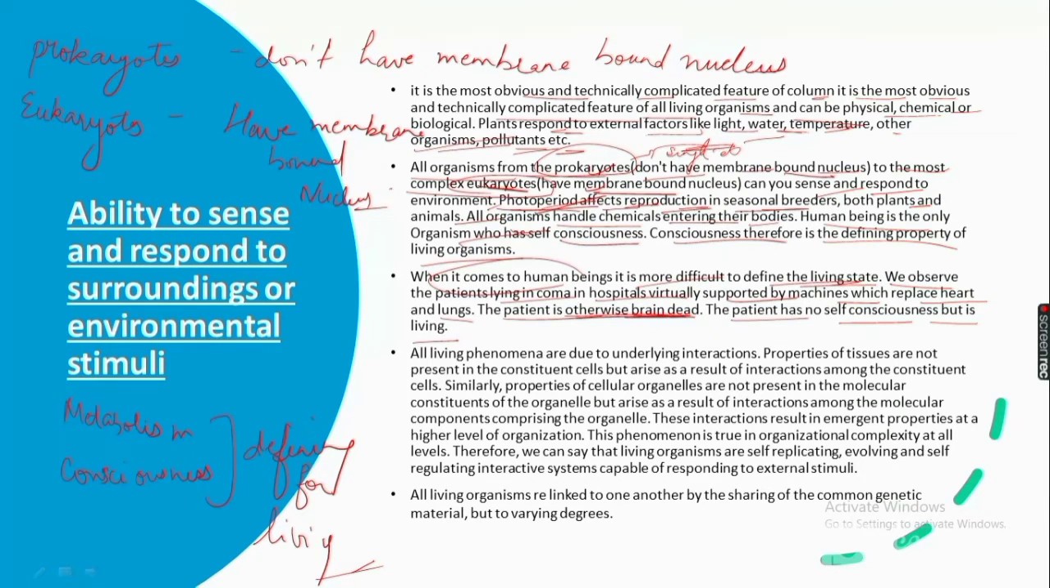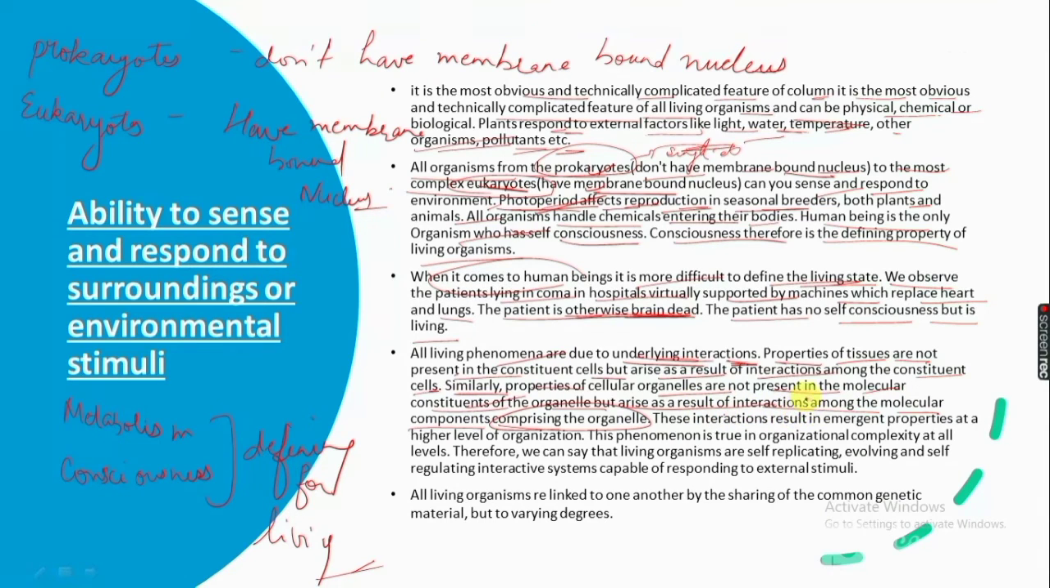All living phenomena are due to underlying interactions, meaning chemical reactions or some other reactions. Properties of tissues are not present in the constituent cells but arise as a result of interactions among the constituent cells. Similarly, properties of cellular organelles are not present in the molecular constituents of the organelle, but arise as a result of interactions among the molecular components that comprise the organelle.